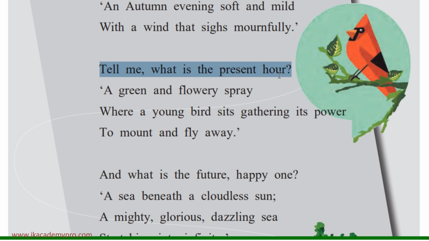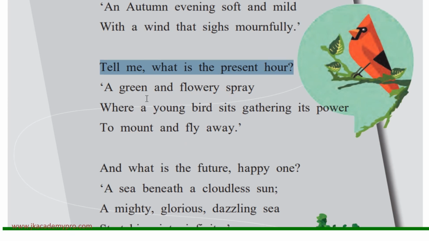So, present hour means what is his life like during the present time. To that, the child replies, a green and flowery spray where a young bird sits gathering its power to mount and fly away. Now, green shows the greenery around, and flowery spray means flowers falling down from the tree. So, this indicates that the child is talking about the spring season.